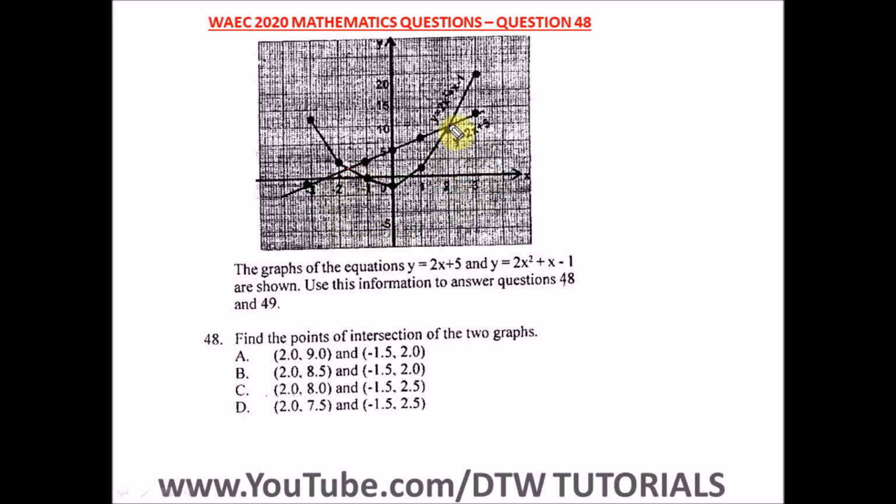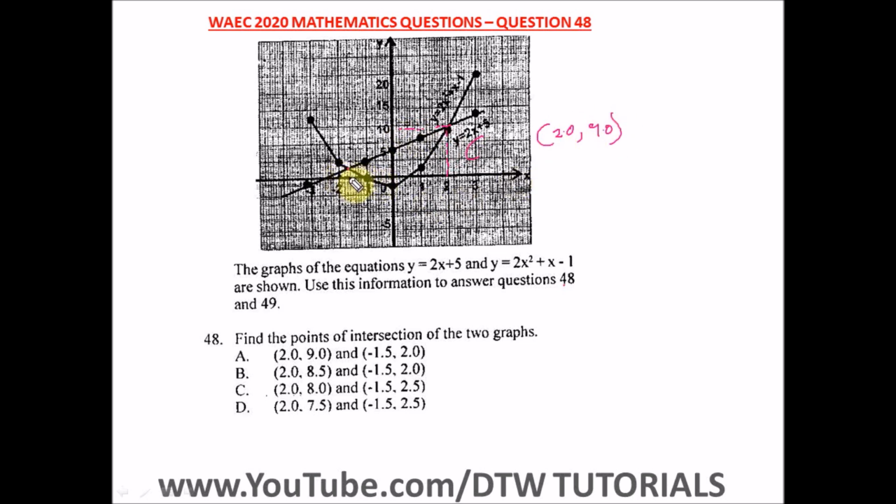Okay, so the point of intersection of the two graphs. We start from here. We can trace this down here. We have a 2. We open our bracket. The first point on the x-axis is 2.0, comma, then this can be traced somewhere below 9 and 10, I mean, so we have 9.0. Okay, so this is our first point.